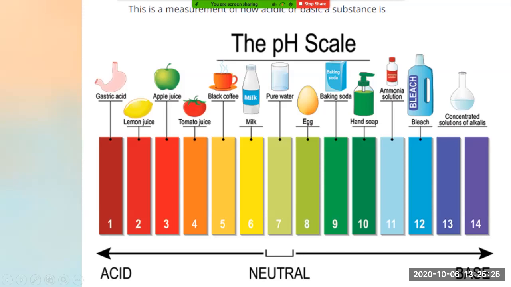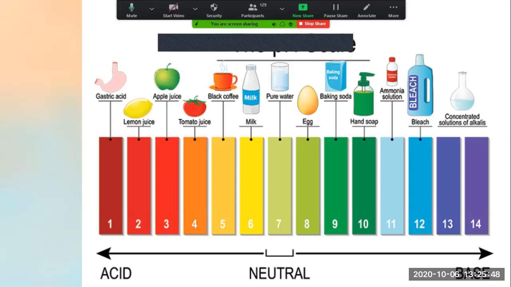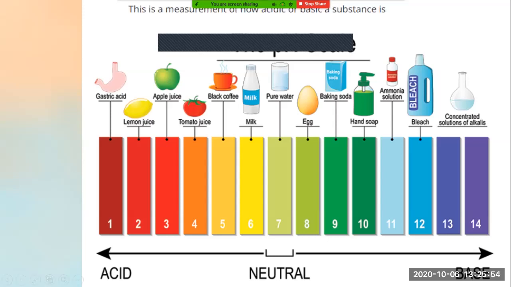Number 7 indicates neutral. That 7 is termed as neutral. When we get a light green color, it is termed as neutral, and pure water's pH value is 7. Again, when we take a solution of salt and add a few drops of universal indicator in that, again we found that it gives us a green color. It means that the salt solution is also neutral in nature.